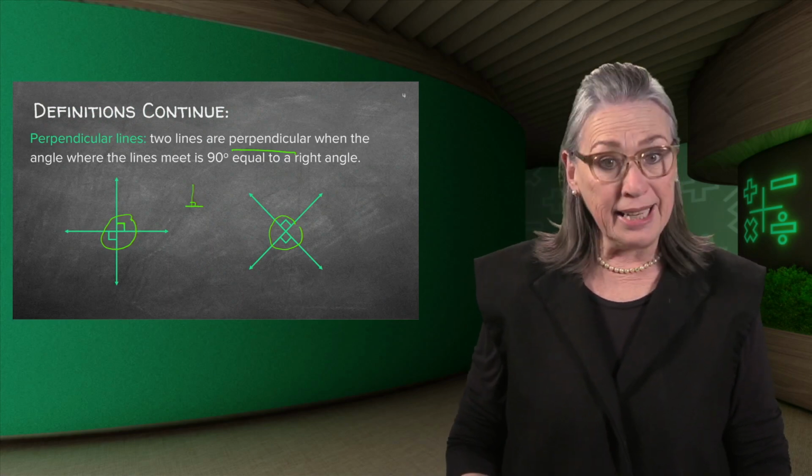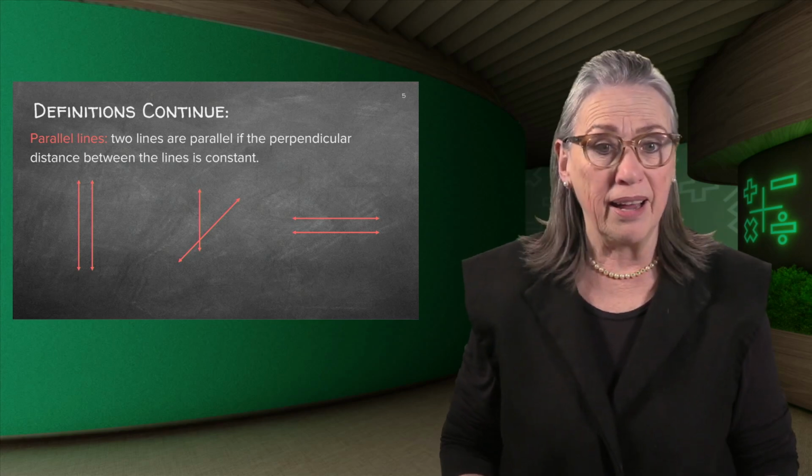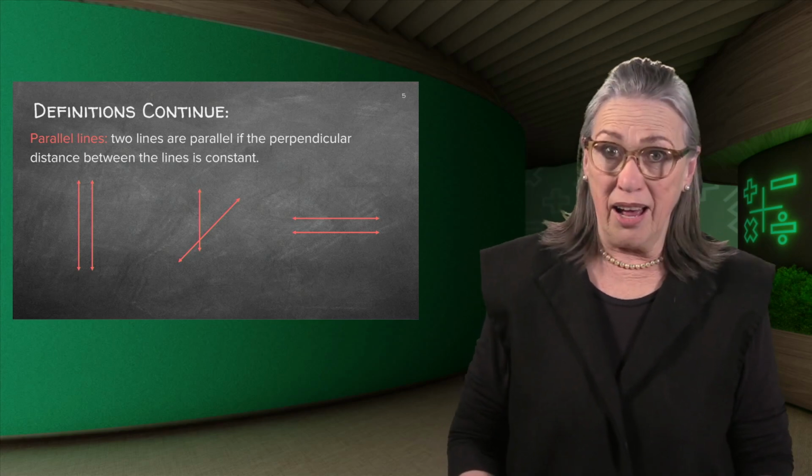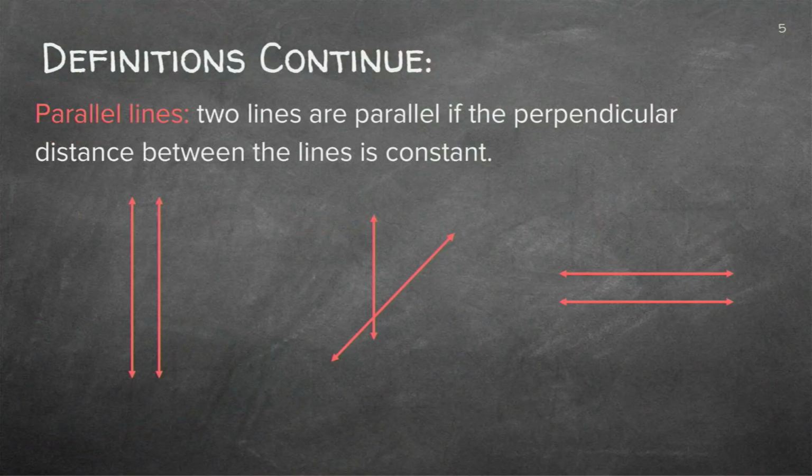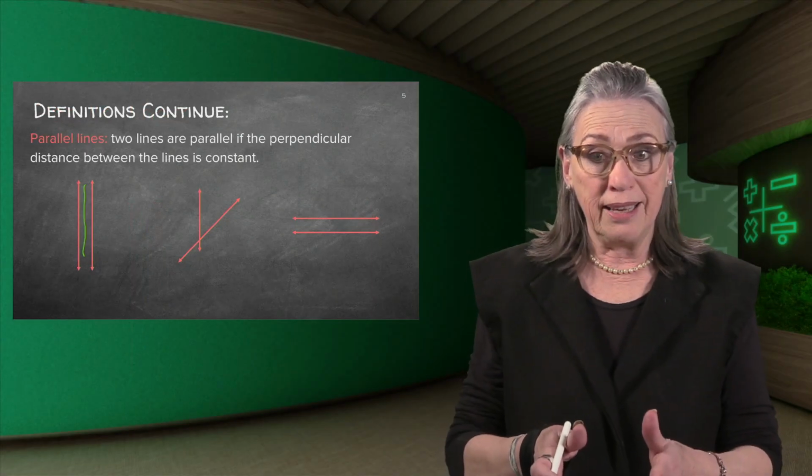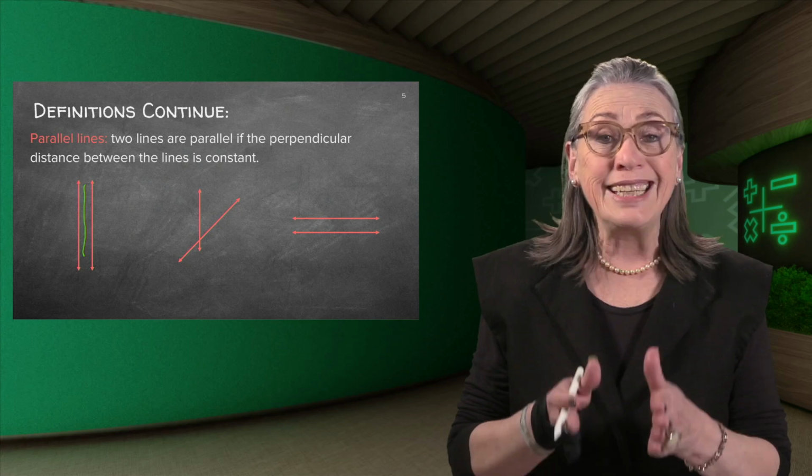And then the next example is parallel lines. Can you see they're running parallel together? The perpendicular distance between the lines is constant. This distance between these lines, do you think they're ever going to meet? No, they're never going to meet. They're running parallel at a constant distance from one another, so they will never meet.